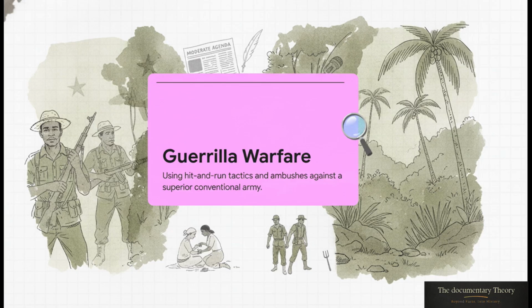To win the trust of the highly suspicious local peasants, the rebels would do things like provide medical treatment to wounded soldiers, but simultaneously they brutally executed abusive land overseers who were despised by the locals. Furthermore, Castro strategically hid his more radical Marxist views from the international press, choosing to promote a moderate, pro-democracy agenda to secure broad support from urban anti-Batista groups and foreign journalists.